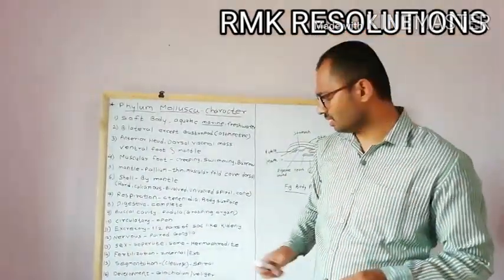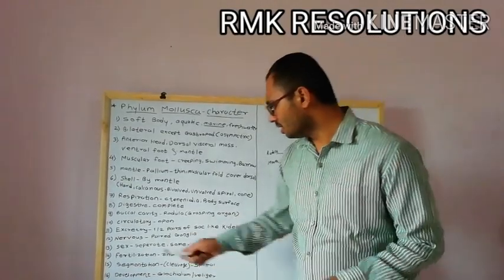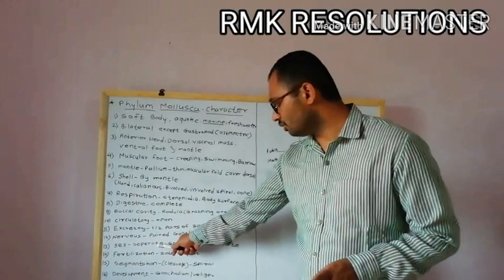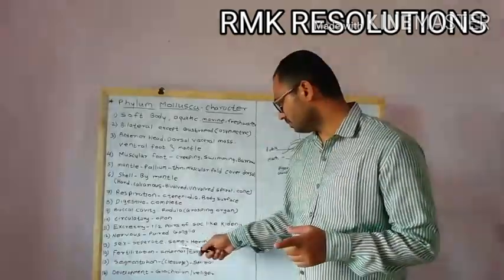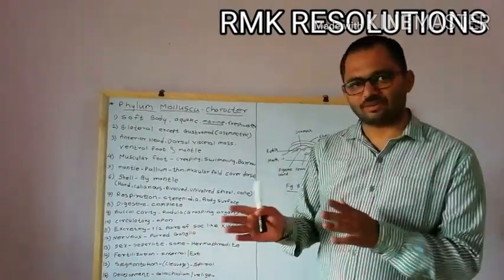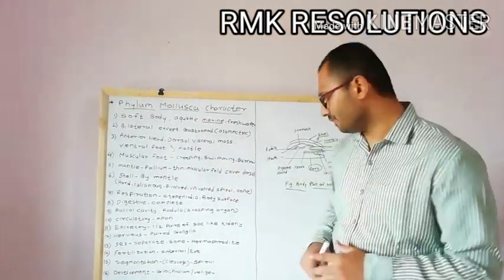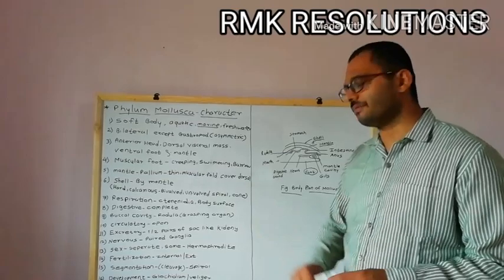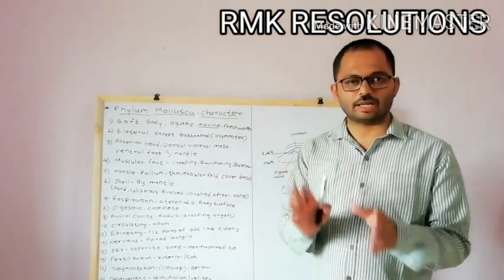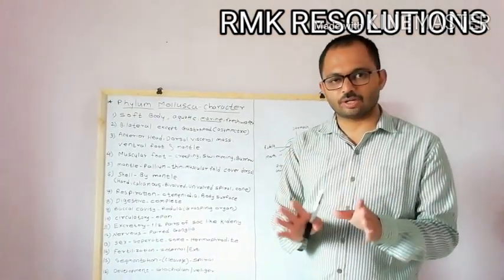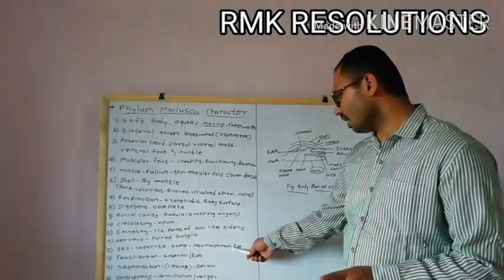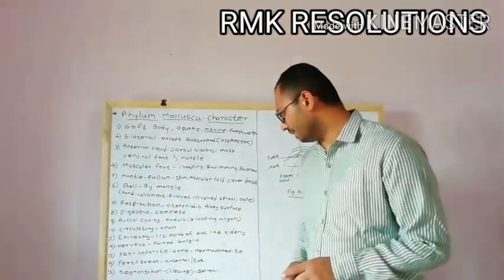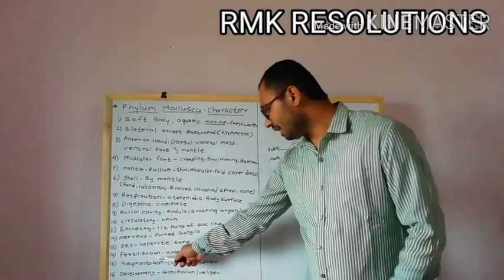So now let's see the reproductive system of the mollusca. The sexes present in the mollusca are usually separate, that is male and female. There we can identify male and female, but some forms of the mollusca are hermaphrodites in nature, that is, male gamete and female gamete are found in the same animal, that is called a hermaphrodite, but usually in mollusca the sexes are separate.